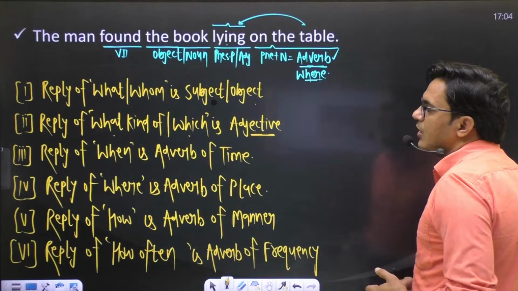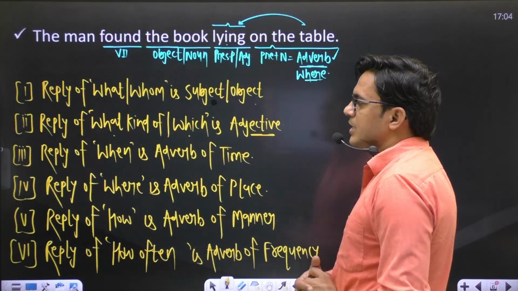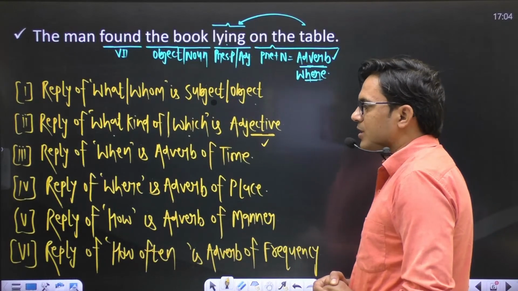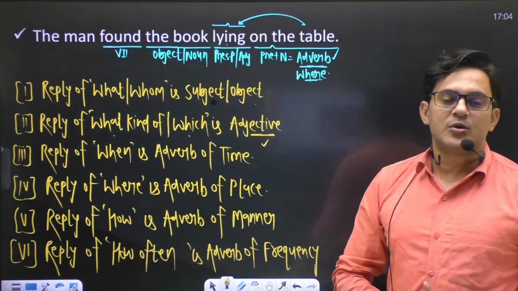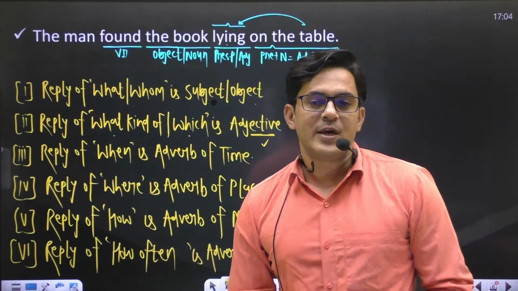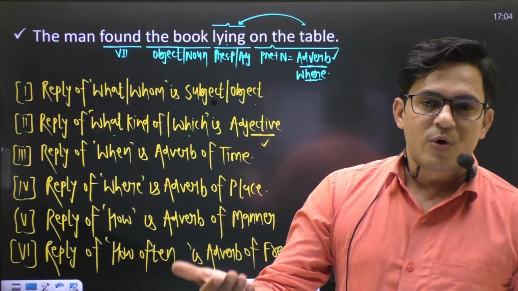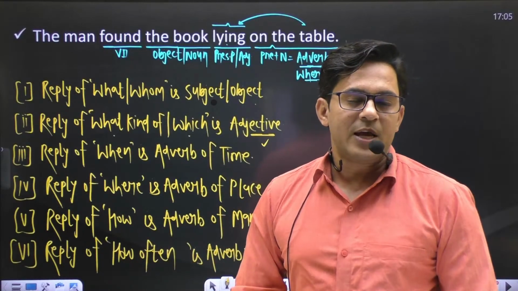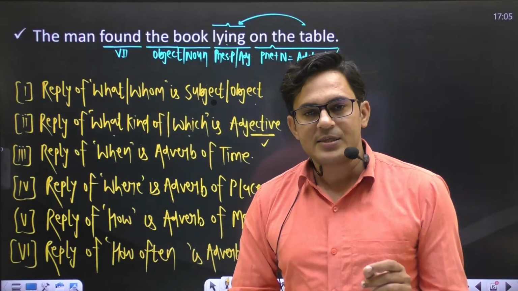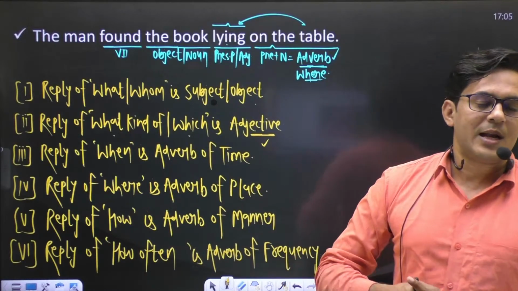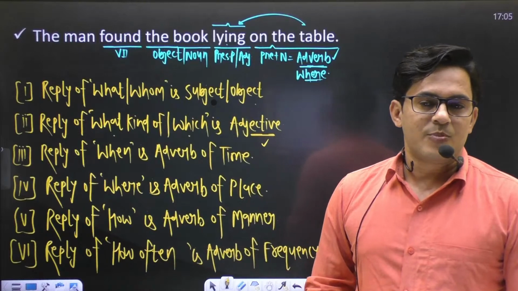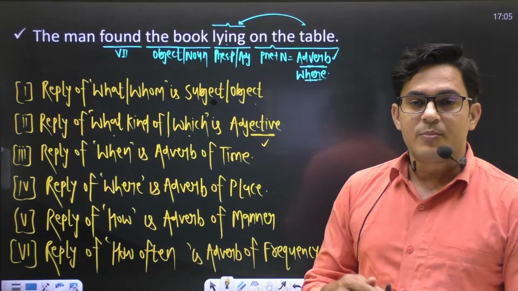If you question a sentence with what kind of or which, the reply will always be an adjective. When you put a question with when, the reply will always be adverb of time. With where, the reply will always be adverb of place. With the help of how, you will get a reply of adverb of manner.